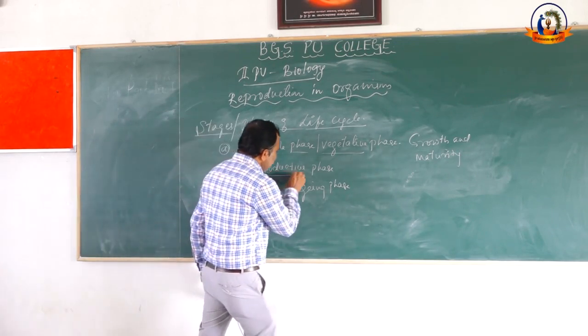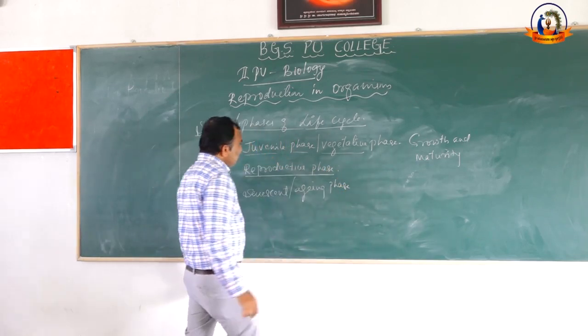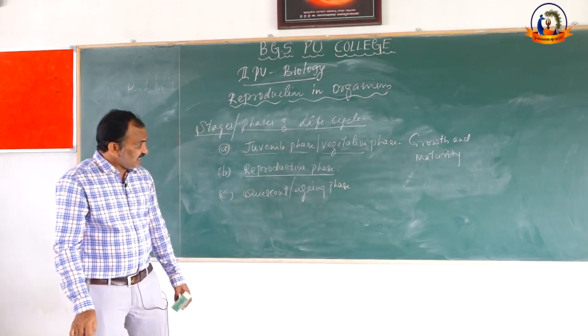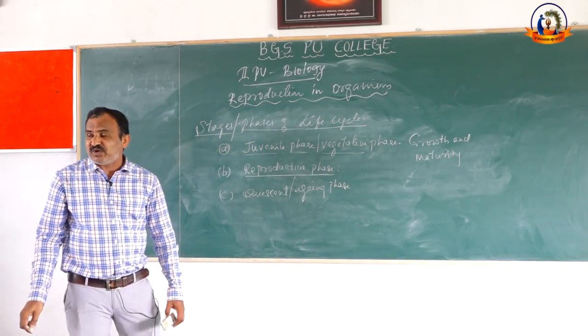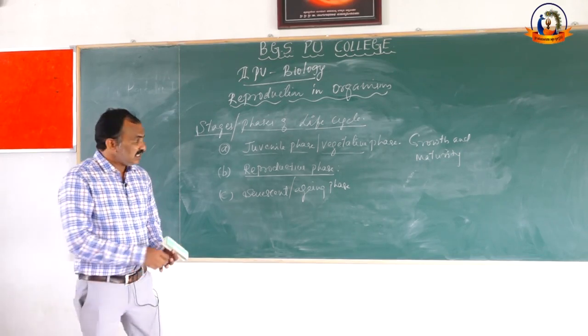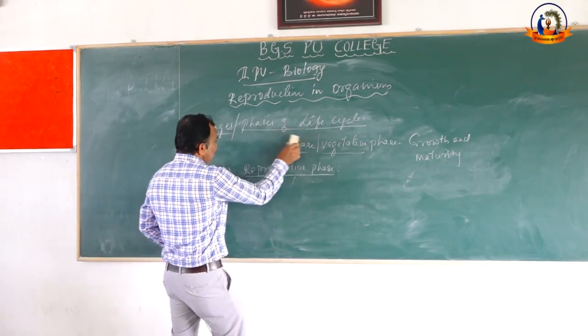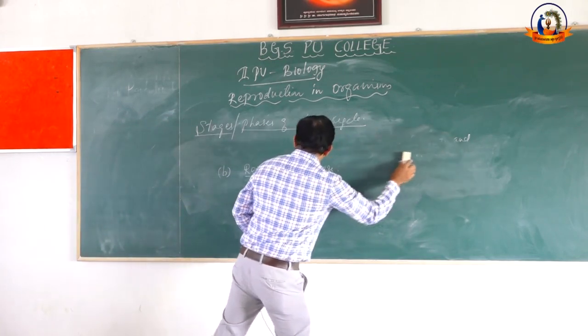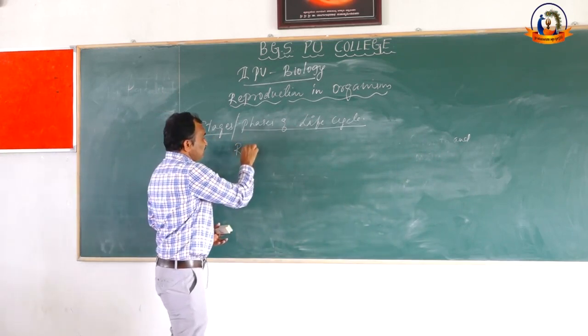Then second is the reproductive phase. The end of the juvenile phase or vegetative phase is the beginning of the reproductive phase.